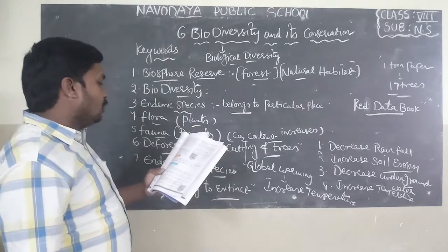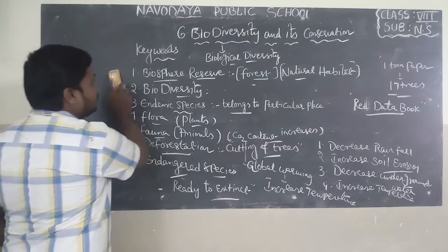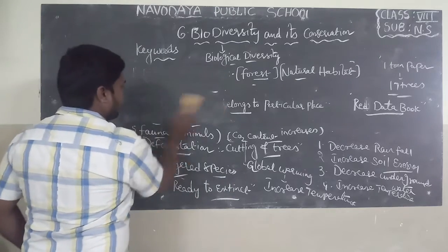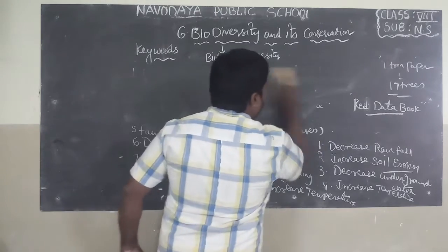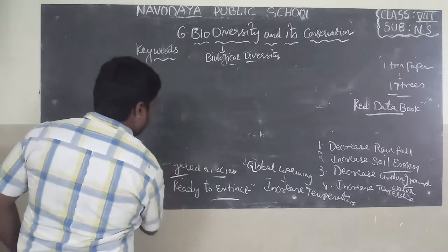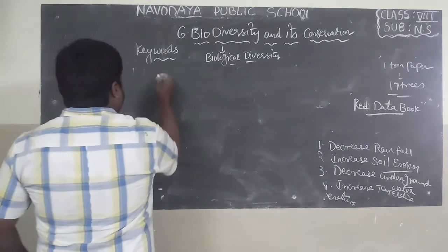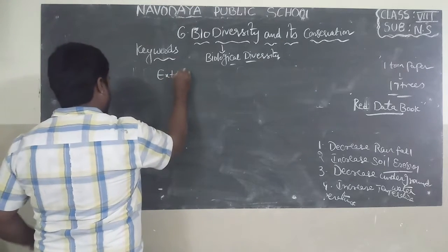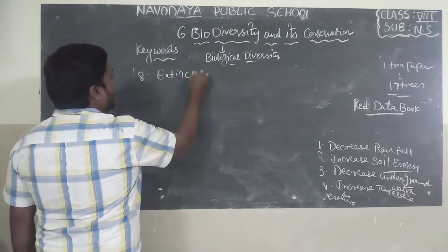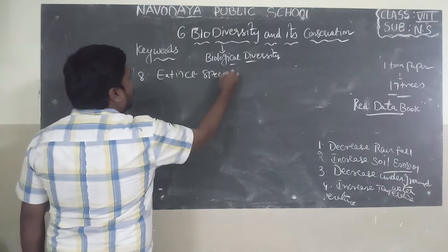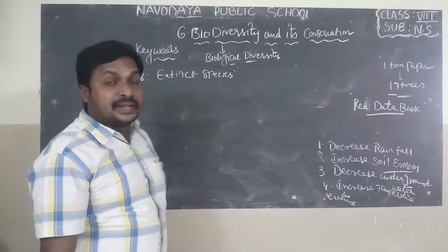Now another keyword, that is extinct species. Eighth keyword, extinct species. Already I explained about endangered species.